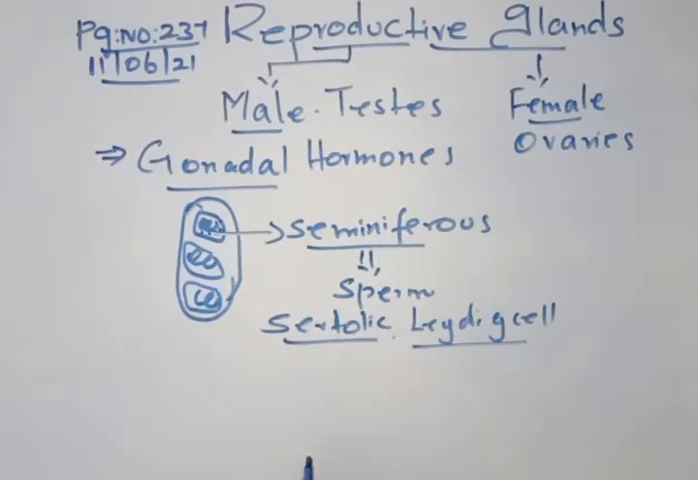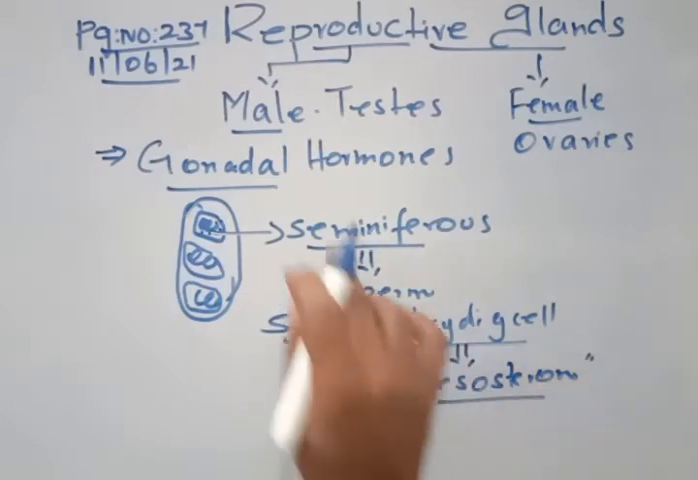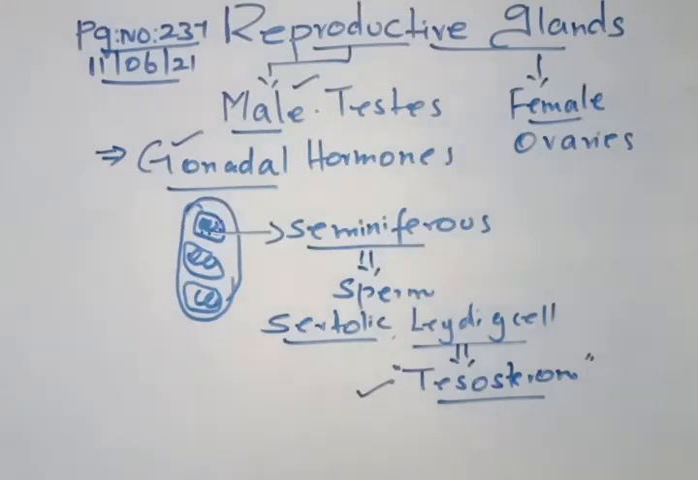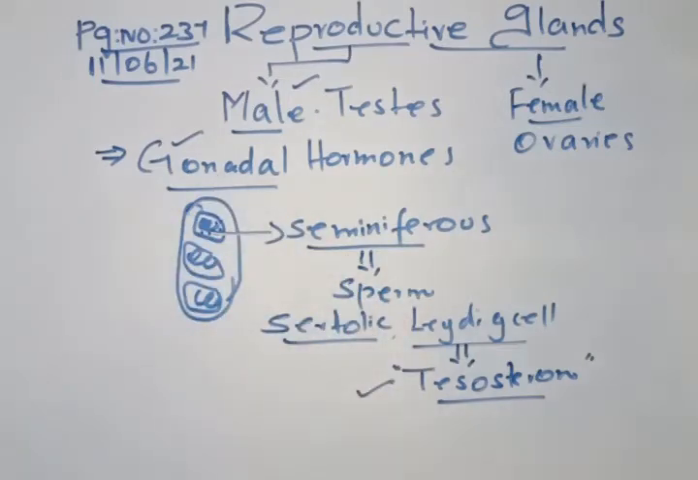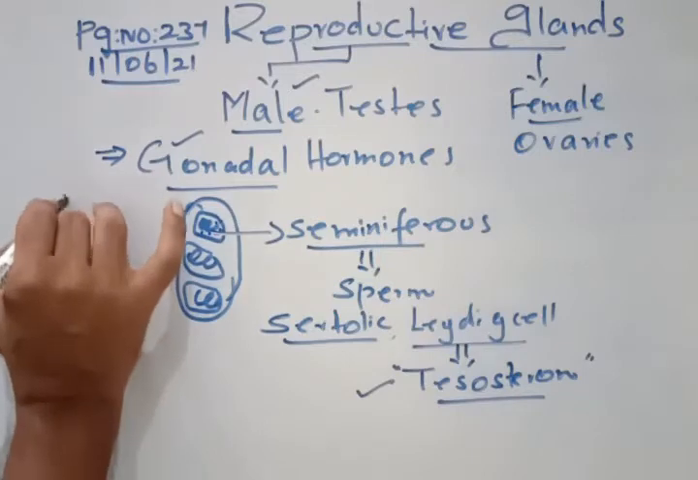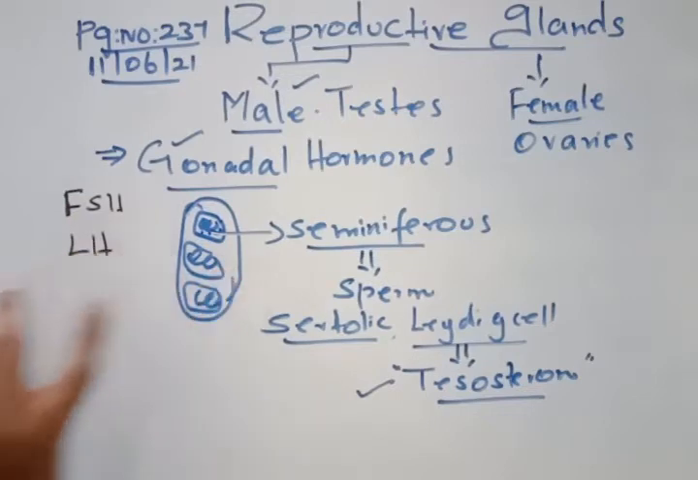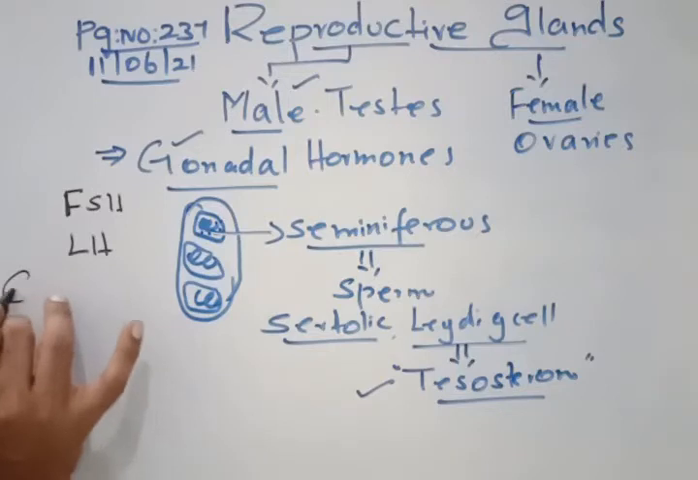The role of the Leydig cell is that it produces a male reproductive hormone called testosterone. This is an important hormone. This testosterone is the gonadal hormone of the male. Okay, right. Now for this to happen, we need two different hormones. One is called FSH as well as LH. Okay, FSH and LH. These two hormones are called gonadotropic hormones.